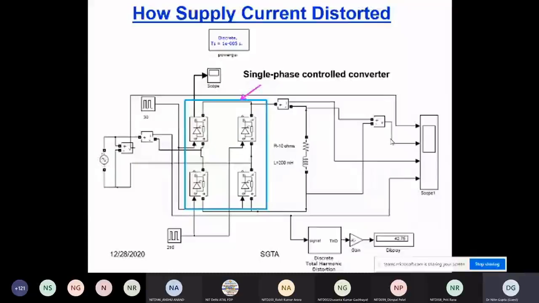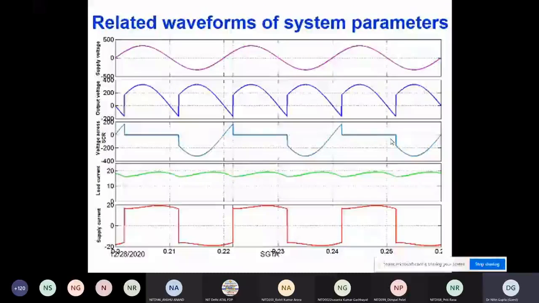Sir, why do you want to show this? Basically, I want to show you how the supply current is contaminated, how the supply current is distorted. Only this is the aim, nothing else. Now see, very beautifully, supply voltage is sinusoidal, very good. Output voltage, second waveform. Is this waveform visible to all of you? Yes, sir. Okay, that's good.